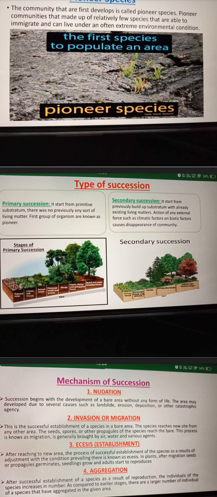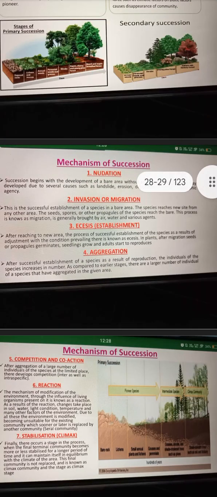Types of succession. Primary succession starts from a primitive substratum where there was previously no sort of living matter. The first group of organisms are known as pioneers. Stages of primary succession. Secondary succession starts from a previously built up substratum with already existing living matter. Action of external forces such as climatic factors on biotic factors causes disappearance of the community. Secondary succession.